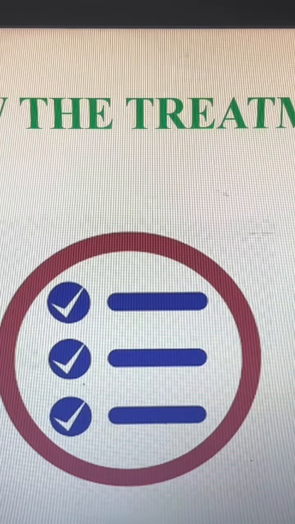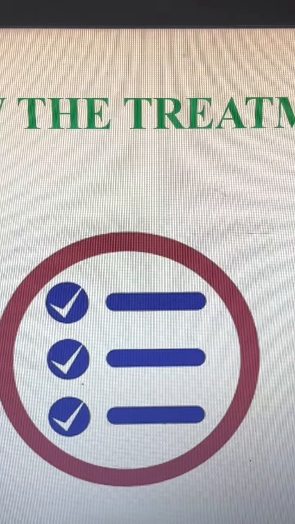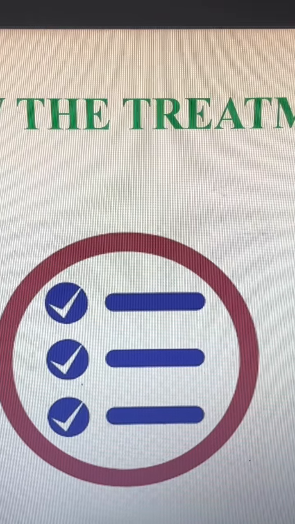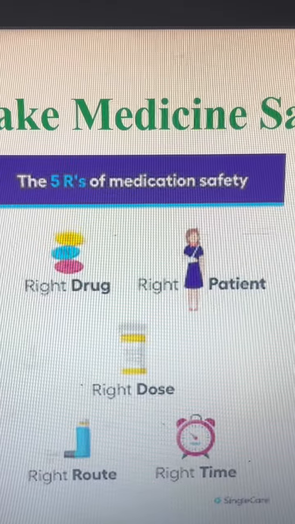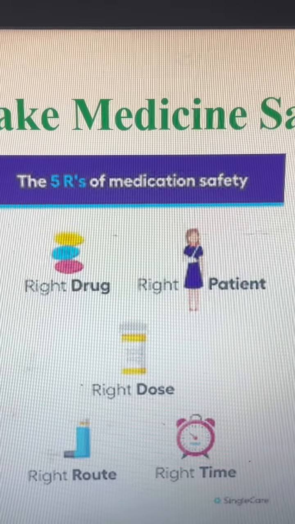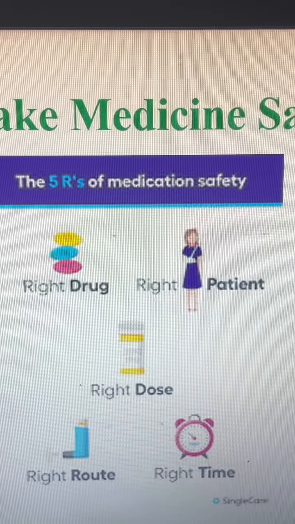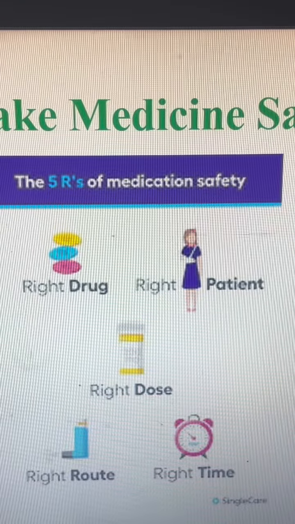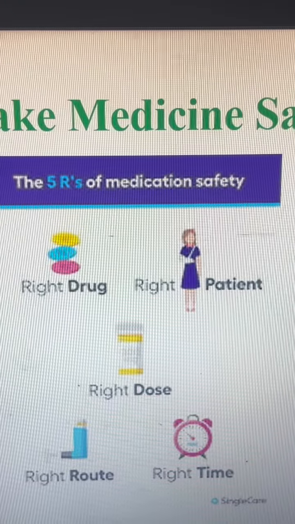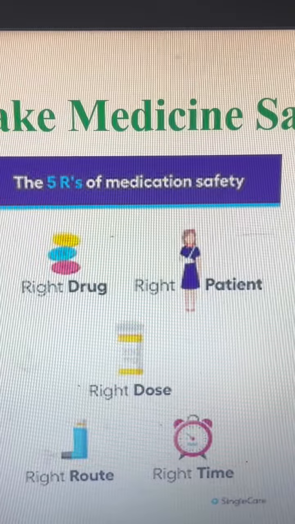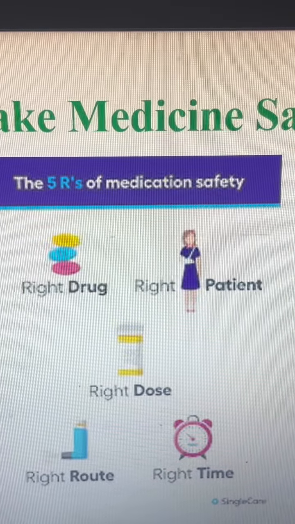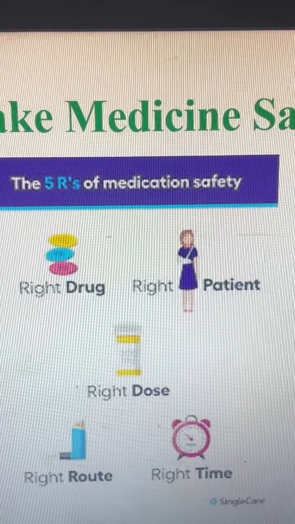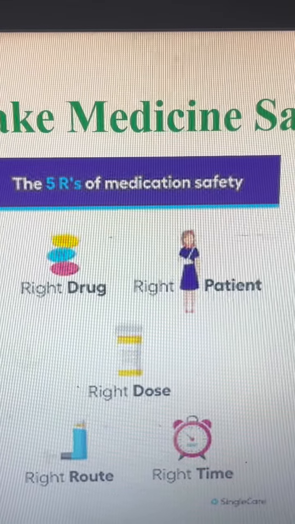Follow the treatment plan. Whatever treatment is prescribed by the consultant has to be followed on time. Take medications safely. Whatever drug has been prescribed in the prescription, take it at the right time with the right dose. If the consultant has prescribed the tablet, then take the tablet, don't take the syrup instead of that, because in the market tablet and syrup both are available.